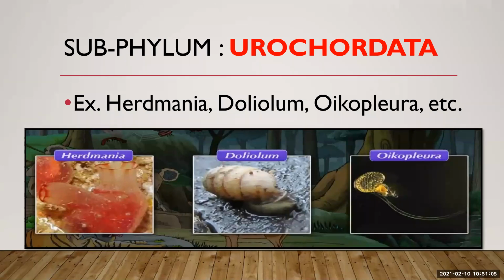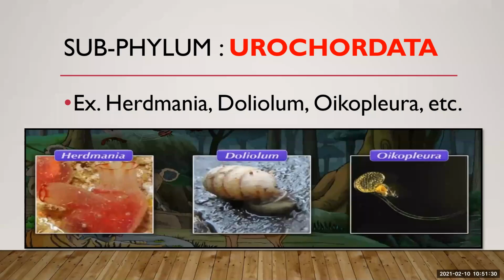Larvae of these animals are freely swimming, and notochord is present only in the tail region of larvae. Hence, they are called urochordates. In this urochordate, the notochord, the supporting part, is present only in the larva, and that too in the tail region. That is why they are called urochordates. Okay.